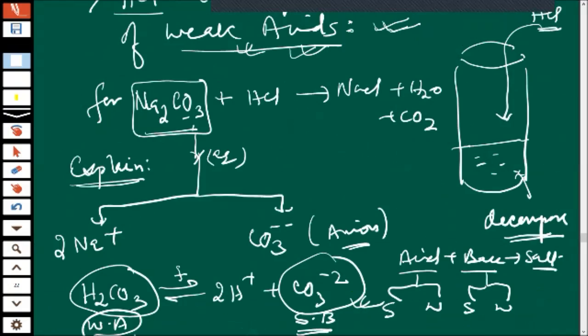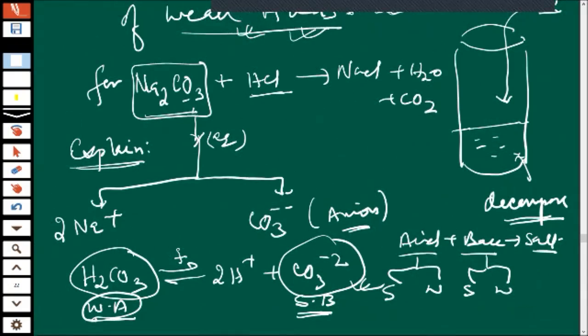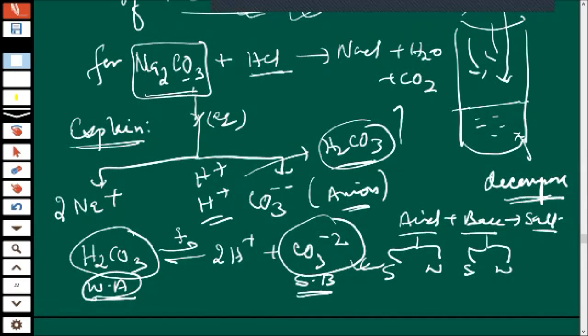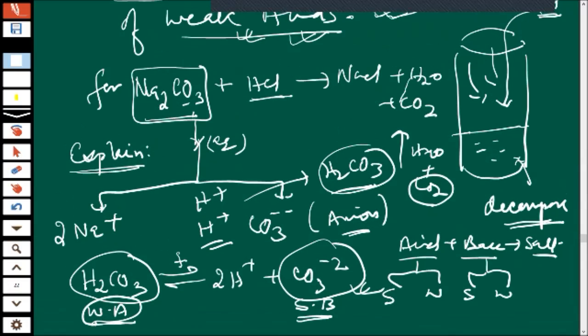So what happens when you supply H plus? When you add HCl in the solution here, the carbonate will absorb H plus like anything. Immediately they will absorb it and become H2CO3, children. And you know H2CO3 is very unstable. Immediately it breaks down into water and carbon dioxide. Did you understand, children? Yes, sir.